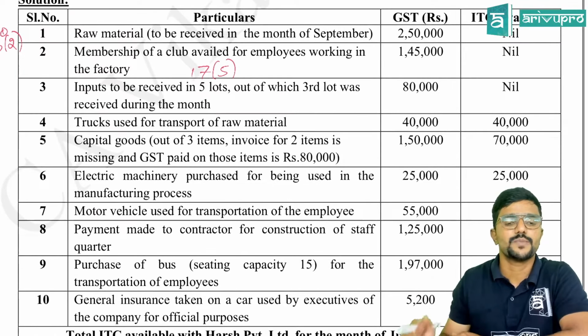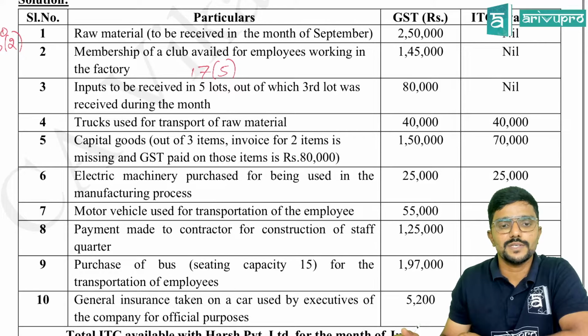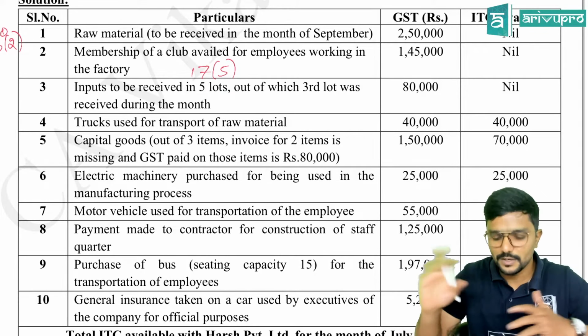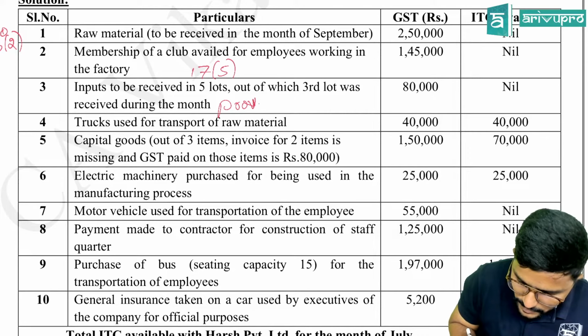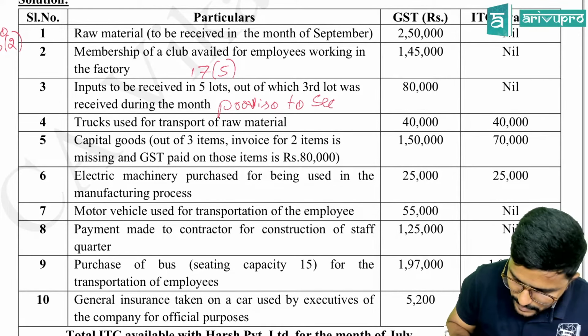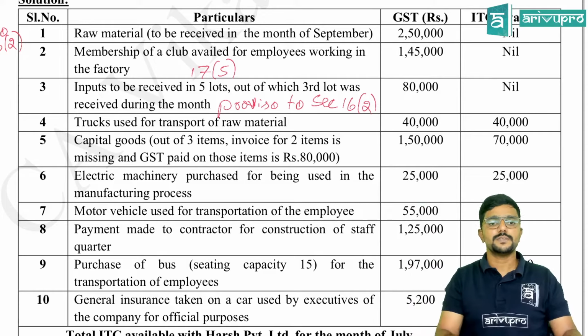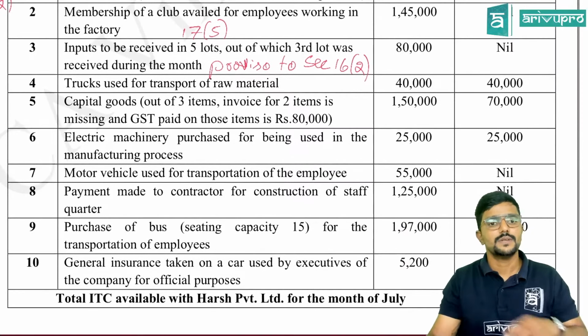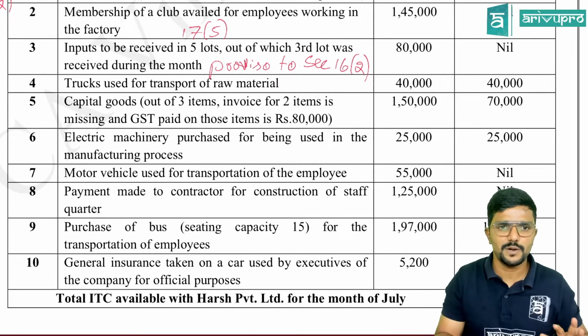Okay. Next, input to be received in 5 lots, out of which third lot was received during the month. So still 2 lots are not received. So as per proviso to section 16.2, credit is not available in this month. Credit will be available only when you receive the last lot. Then trucks used for transportation of raw material is available because it is not blocked.